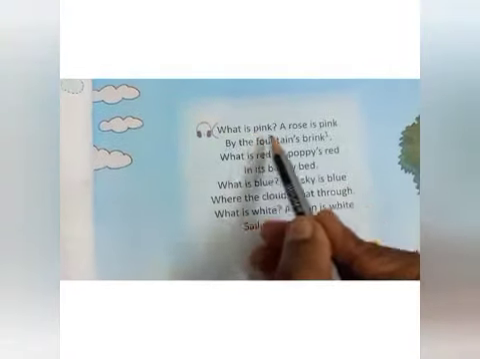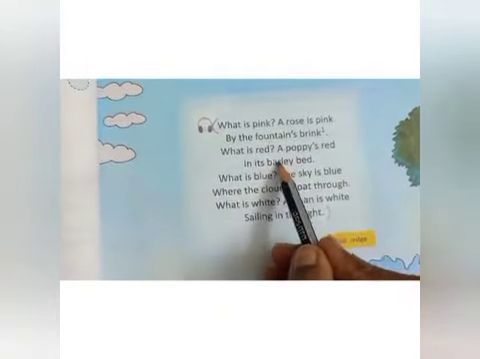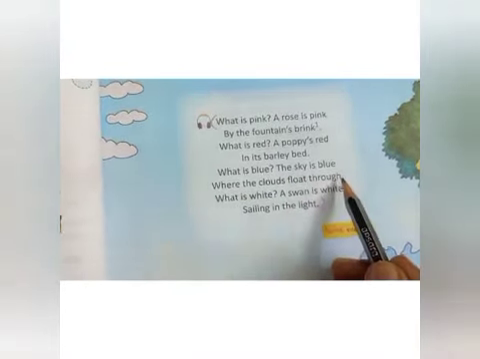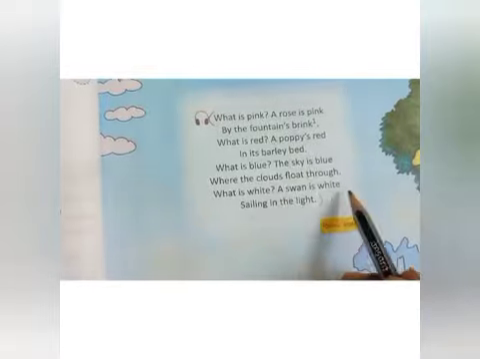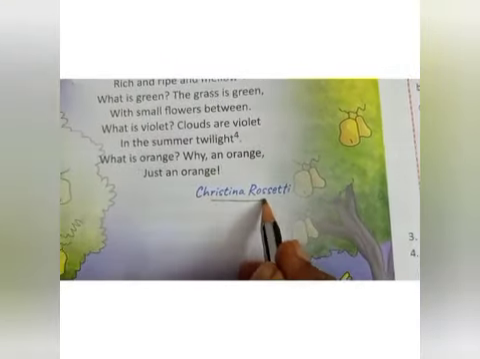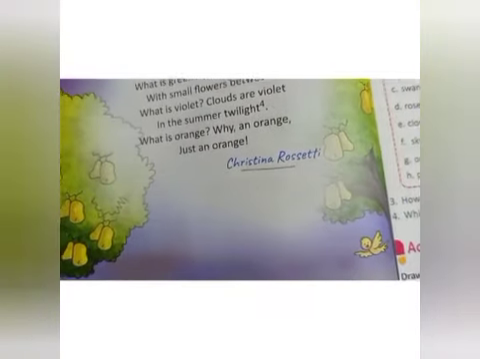What is pink? A rose is pink by the fountain's brink. What is red? A poppy is red in its barley bed. What is blue? The sky is blue where the clouds float through. What is white? A swan is white sailing in the light. You have to learn these 8 lines. And the name of the author is Christina Rossetti. Have you all marked? Fine. Now take page number 33.